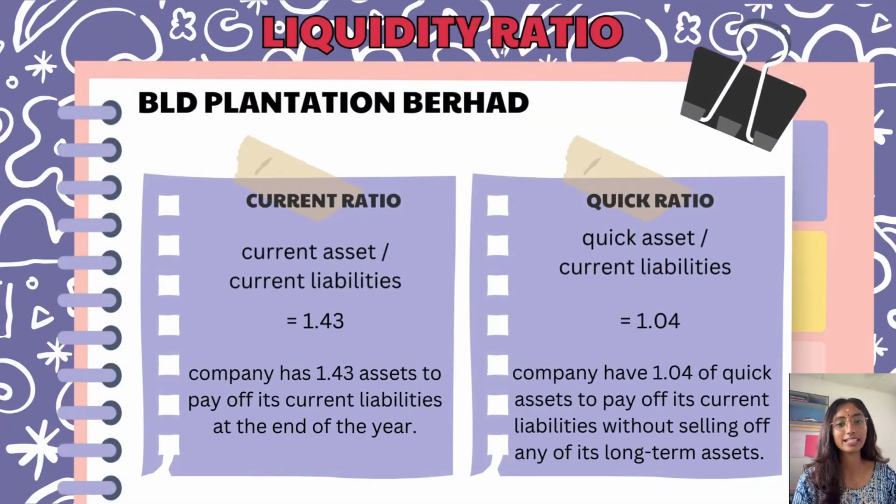Now let's look into the liquidity ratio of BLD Plantation, where the short-term debt paying ability shows 1.43. It means the company has 1.43 of assets to pay off its current liability at the end of the year. For the quick ratio, BLD Plantation shows 1.04. It means the company has a quick ratio of 1.04 to pay off its current liability without selling off any long-term assets. The current ratio indicates how the company handles its repayment of current liability with current assets.